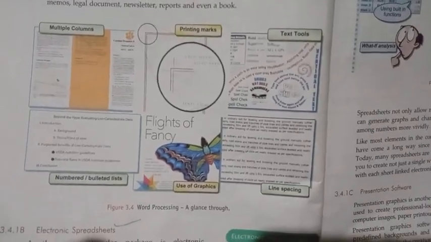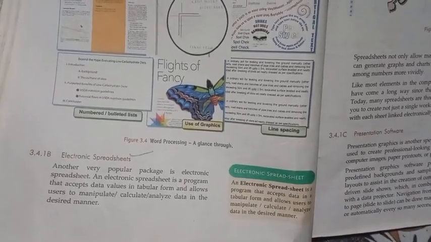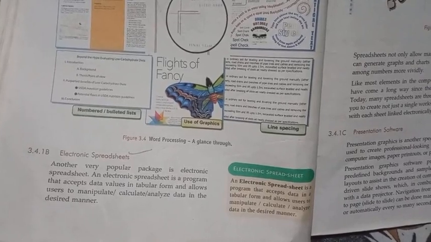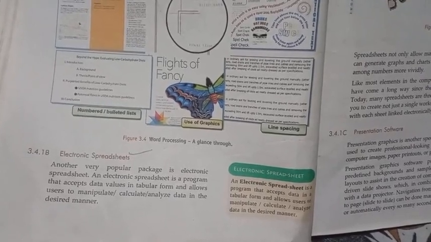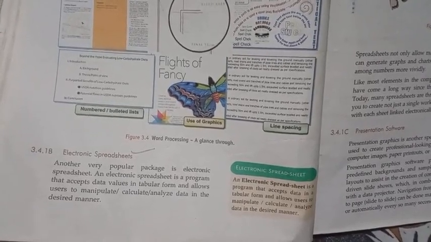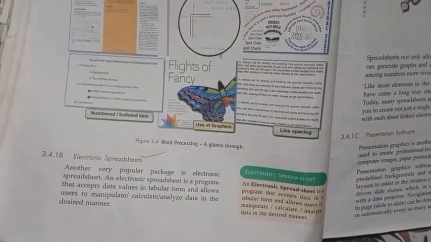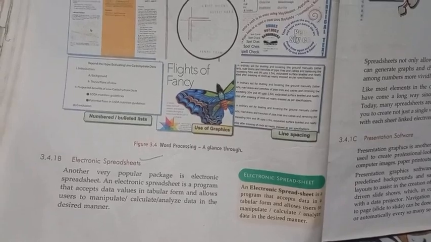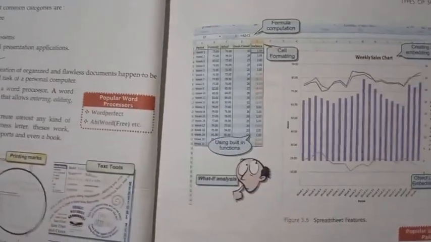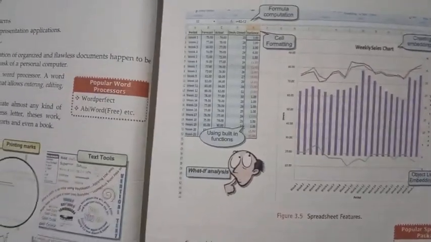Next, the electronic spreadsheet. An electronic spreadsheet is a program that accepts data in tabular form and allows users to manipulate, calculate, and analyze data in a particular manner. It is normally used for accounting. Look at this window of an electronic spreadsheet.